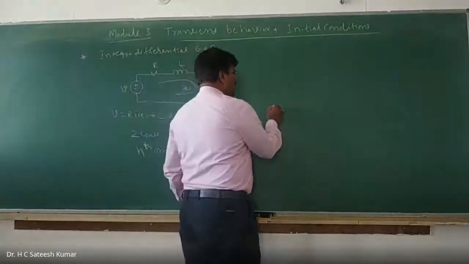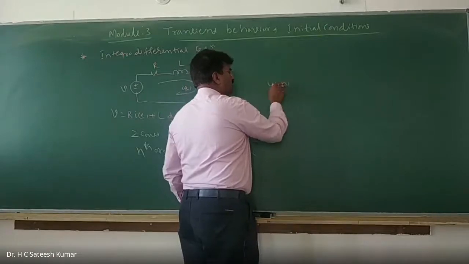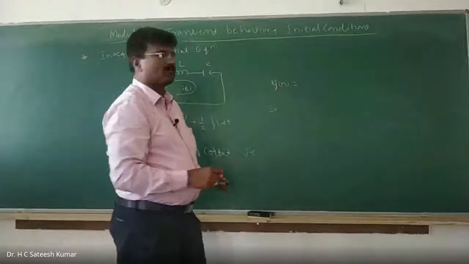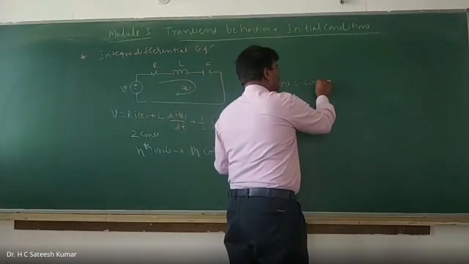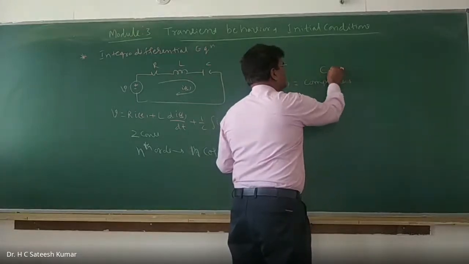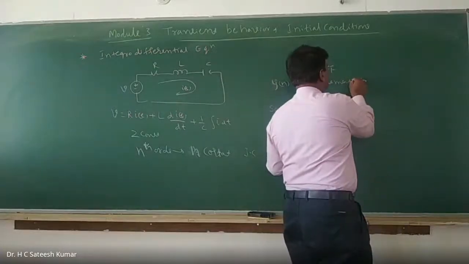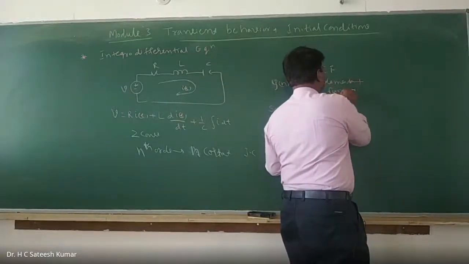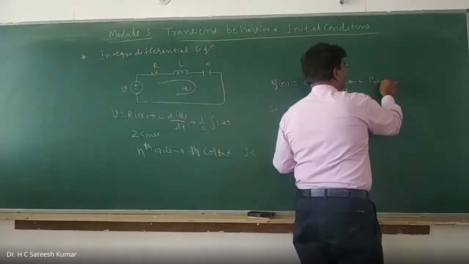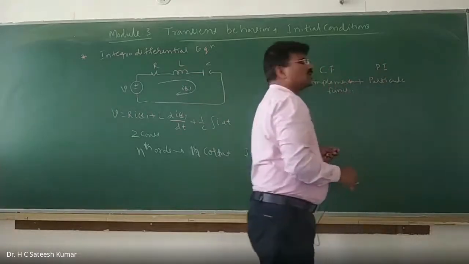The solution, y of n, or i of n, or v of n, whatever it may be, is equal to two things: the complementary function, CF, plus the particular integral, or particular solution.